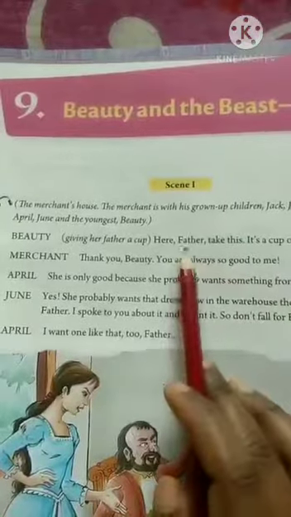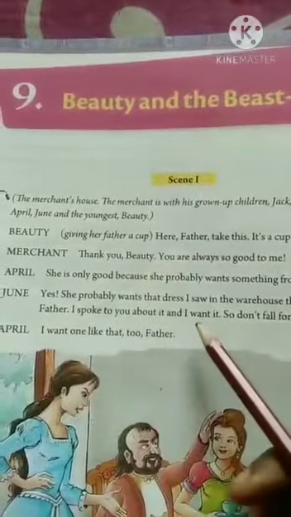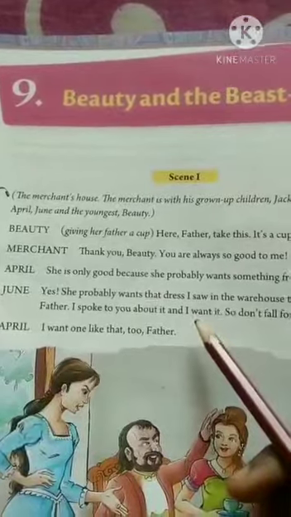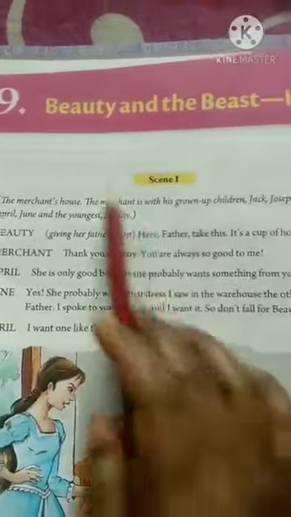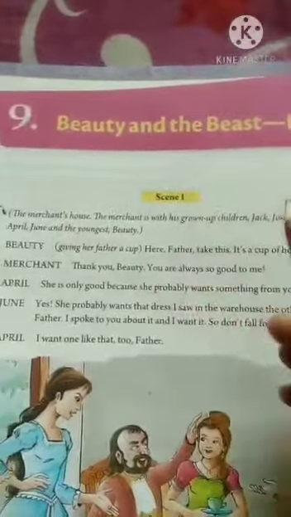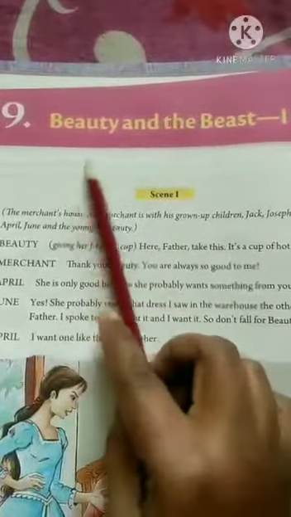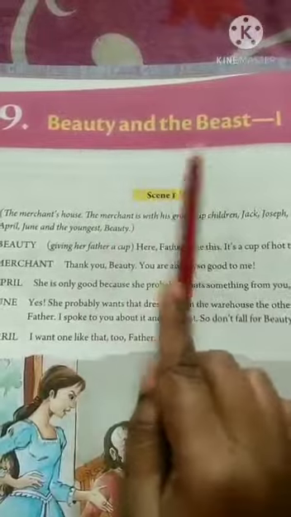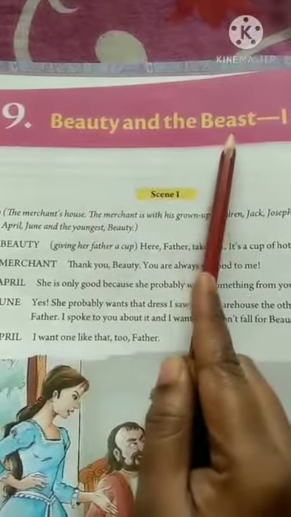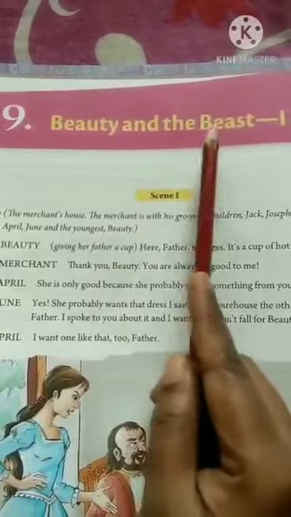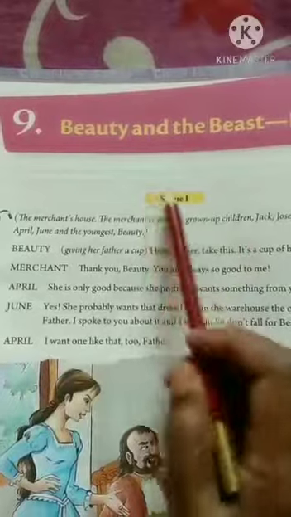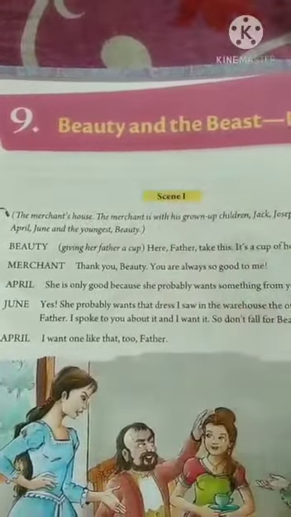Morning students, as you all know, yesterday I completed lesson 14 of grammar, prepositions. Today I am going to complete your lesson 9, Beauty and the Beast. This is the story about Beauty and the Beast. Beauty is a small girl and Beast is the prince who changed into a beast. Okay children, so scene 1, this is not a story, it is a play.